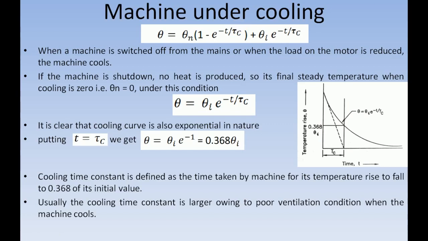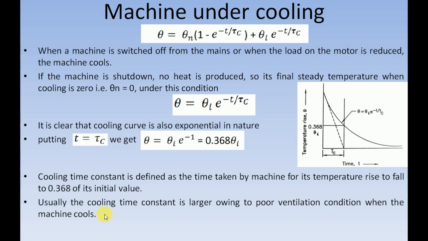Consider a continuous running machine being switched off. Definitely when the machine is switched off, it begins to cool. Typically a machine in turned off condition does not produce any heat. So if the machine is in shutdown position for some time, then the temperature of the machine will be the same as that of the ambient medium's temperature. In such a condition, the value of theta n will become 0. Theta n is the final steady state temperature rise over the ambient medium during cooling condition.